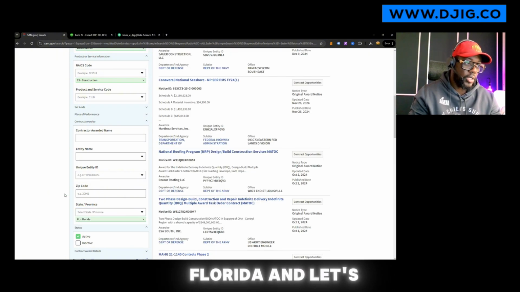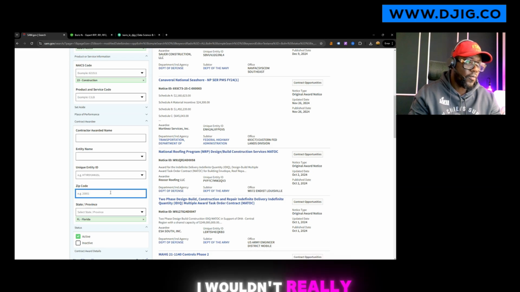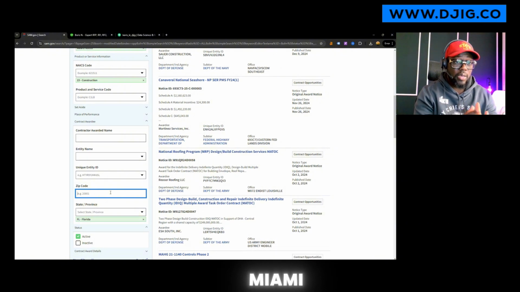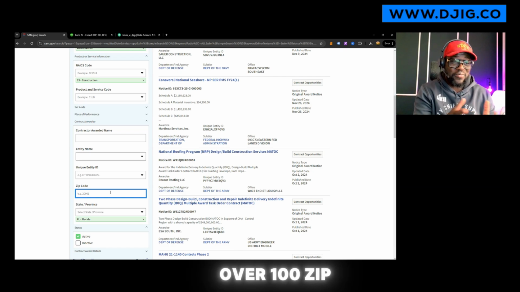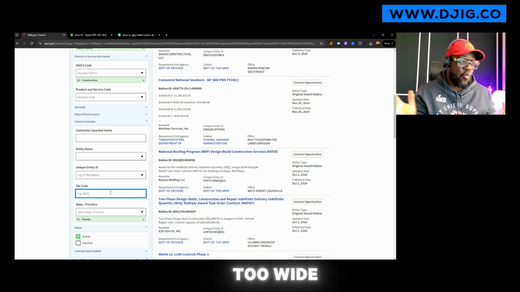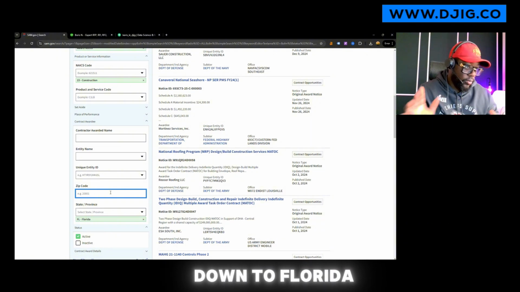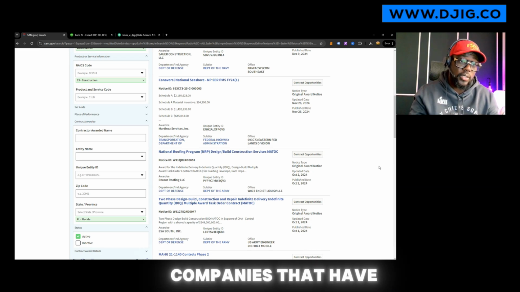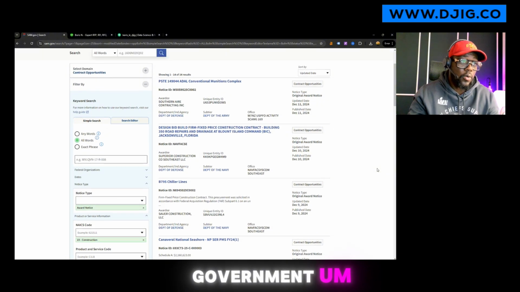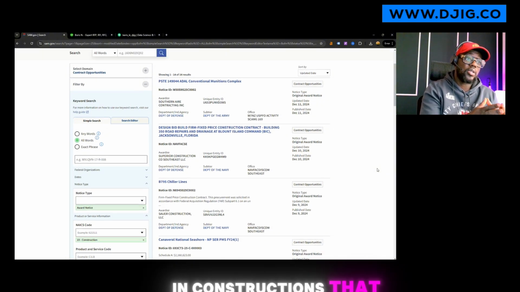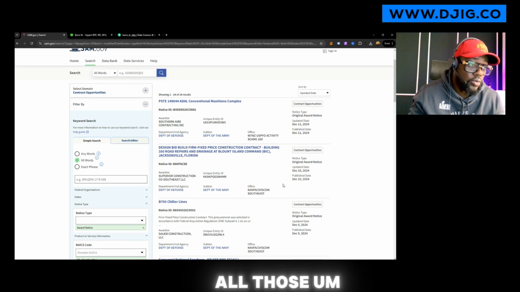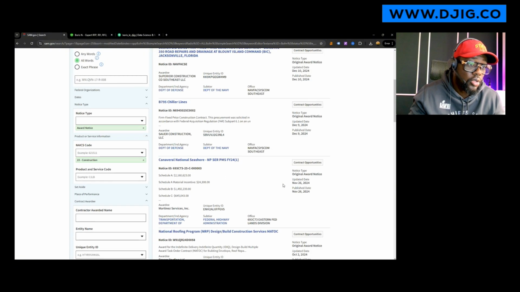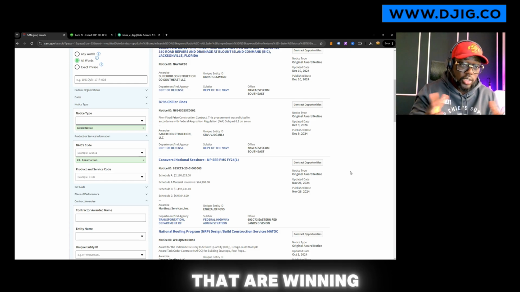So this is Florida, and let's say you live in Miami, whatever zip code. Now I wouldn't really get down to the zip code, because Miami is so broad. I'm guessing Miami probably has over 100 zip codes, so that's going to be too wide. So let's just go down to Florida, right? That way if you live in Florida, we're going to see all the companies that have won government opportunities recently in construction in Florida. So look at all those. This is 14 years. So this is good. This tells you there are companies in your state that are winning government contracts.